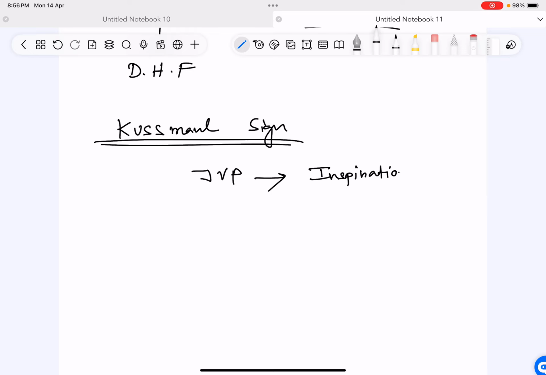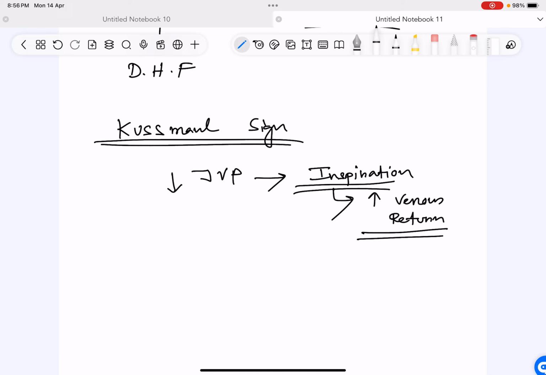With inspiration, the JVP should decrease. Why? Because with inspiration there is an increase in the venous return to the heart. When you inspire, a lot of blood comes from the periphery to the right atrium. Increased venous return during inspiration.